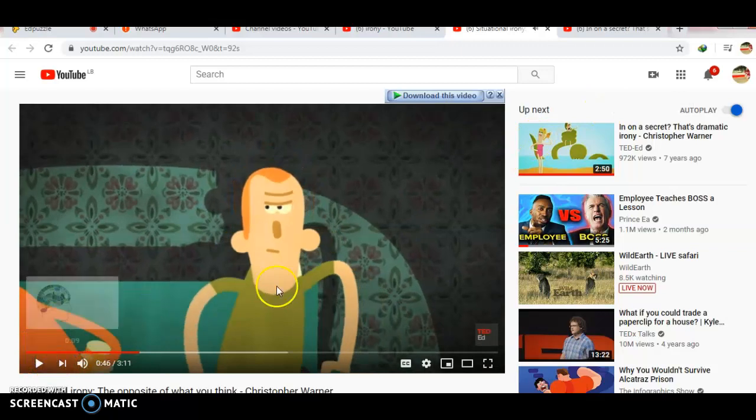If you're me, this is not irony, because when we see the man coming inside the house carrying this big cake, we expect that he may fall down.